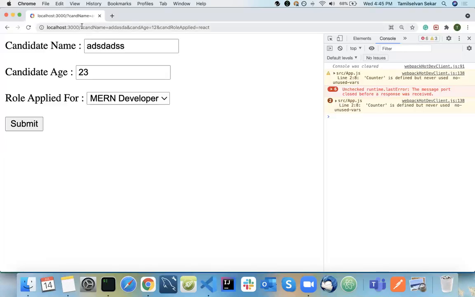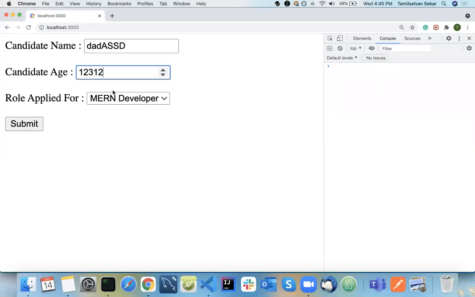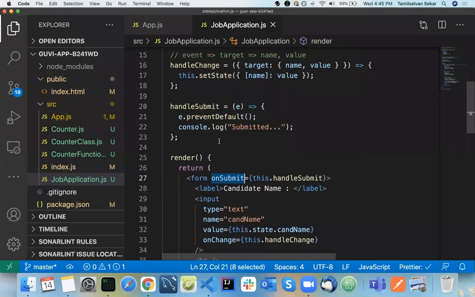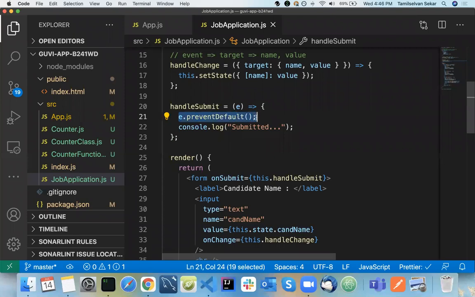Now if I do this and refresh, and type in something here, here and here, and submit, see, your page is not refreshing and your form is not being sent. It is calling the desired function that we need. Whenever we submit the form, it should go to this particular function. So our desired behavior is achieved. How did we achieve it? By preventing the default behavior, overcoming that, and handling this as a normal function. That's why we use event.preventDefault.